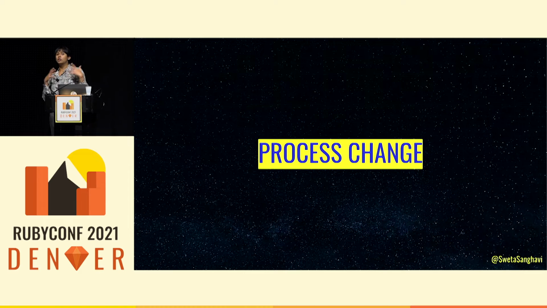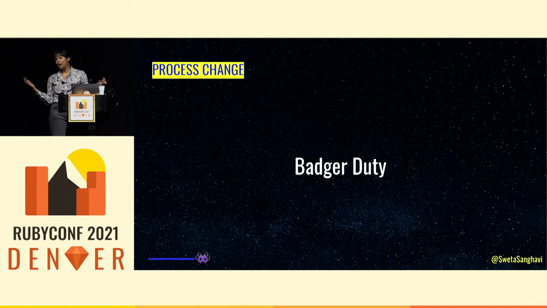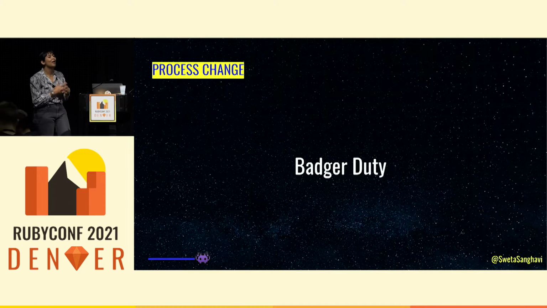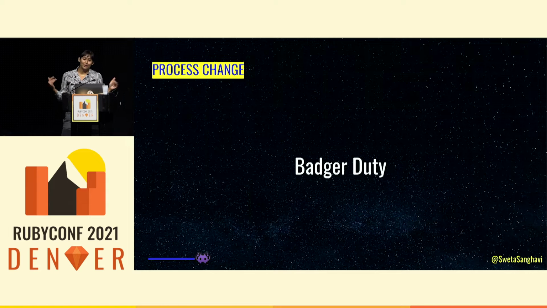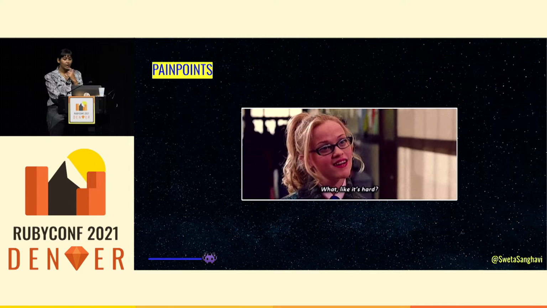And so we started to experiment with some process changes to get better at exception management. Our first experiment was Badger duty, affectionately called. We use Honeybadger as our observability tool, and so Badger duty was the experiment where each of us owned managing exceptions for the week, and you could either solo or pair on it, and tracking how long it took to triage and address any important exceptions. This was our first stab at starting to chip away at the errors and also to de-silo exception management.